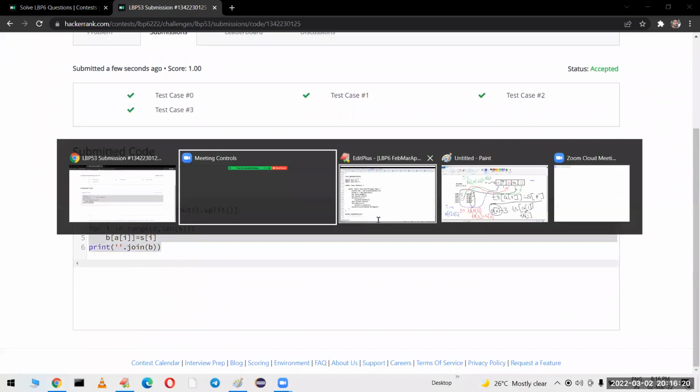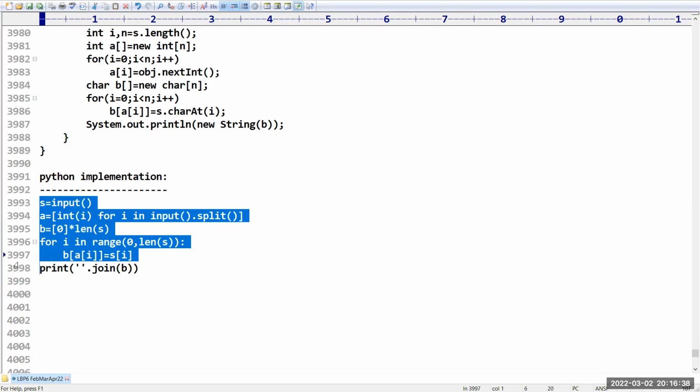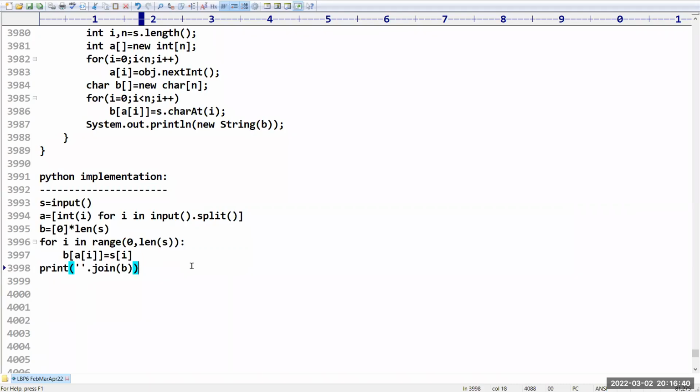Okay, so maybe for understanding the problem it may be very difficult, but the solution is very simple, sir. You need to refer to this video minimum 1 or 2 times, then only you will get the clarity. Please confirm, is it clear? Yeah, the Python code is nothing. In which line do you have a doubt? Please confirm. Sai, in which line do you have a doubt? I request everyone to respond. Is it clear up to this?